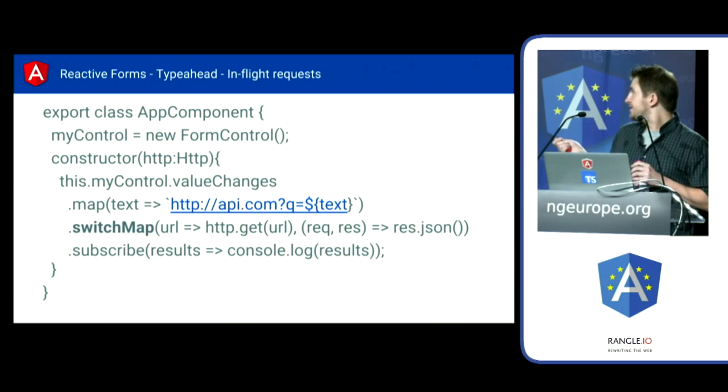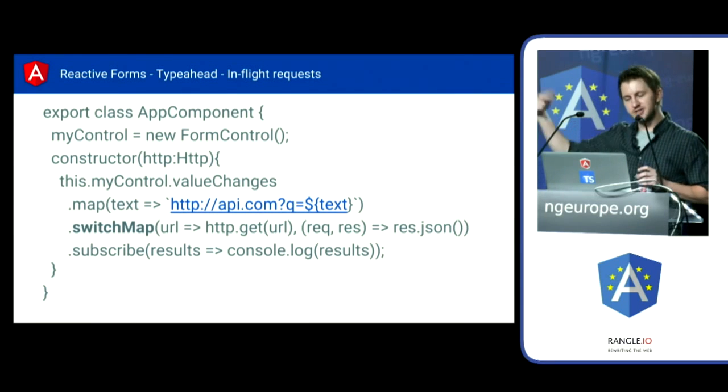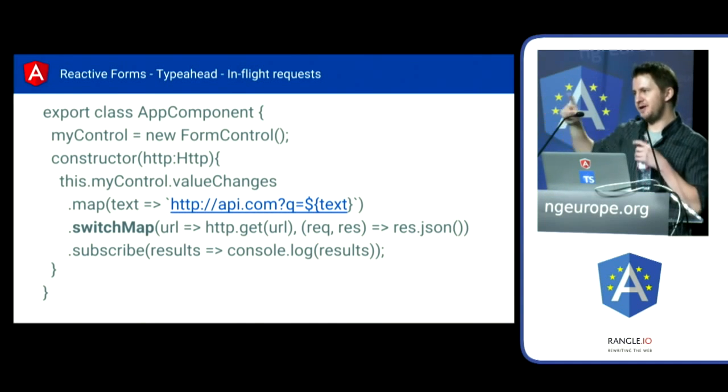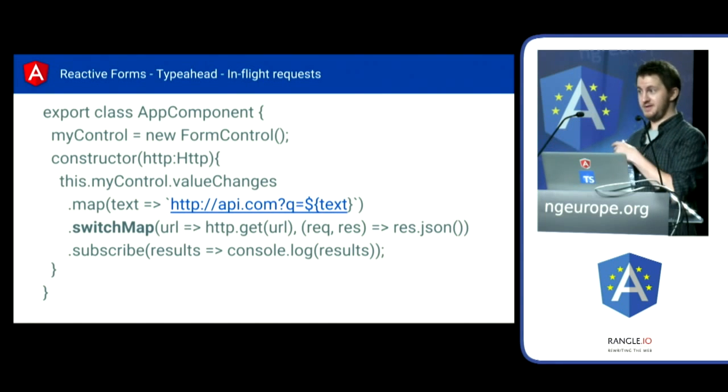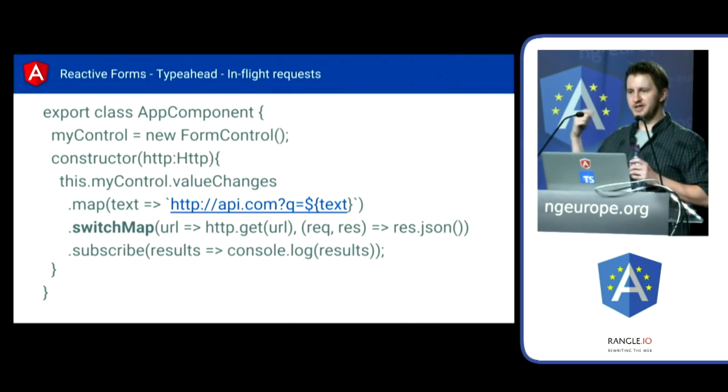Now, anybody who's ever built a type ahead knows that the most important thing about type aheads is that you are always going to want the latest value. If you've started typing in a box and a query goes out to the server and the server starts doing its work, and then you decide, actually, I'm going to type another letter, you no longer care about the previous request, right? And it could be possible that one request goes out, a second request goes out, and then they might arrive back in a different order. There's a bunch of things here that can get really tricky to manage. And if you've ever tried to do this without observables, with something like setTimeout, it becomes a really, really ridiculous problem to manage.